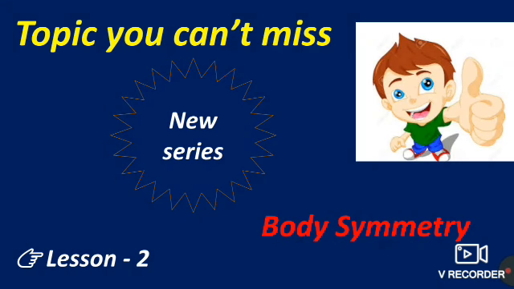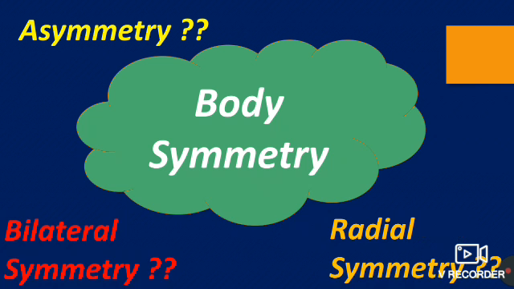This is lesson 2 of the Topic You Can't Miss series. In this lesson, we will learn about body symmetry. First of all, what is body symmetry? Body symmetry is the similarity of parts in different regions and different directions of the body.